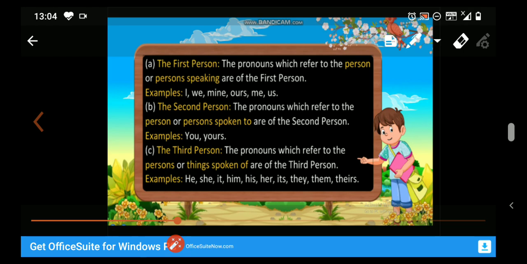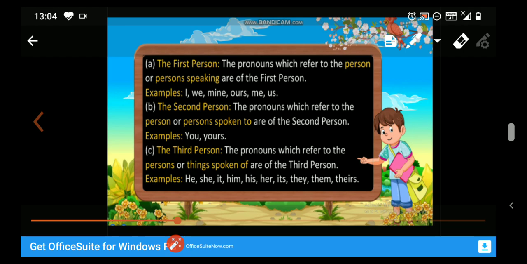And again, I am giving you one example, like Laura saw him and me yesterday. In this sentence, him and me are the objective pronouns. Why are they called objective pronouns? Because they are placed at the place of object. So we can say that they are the receiver of the action.